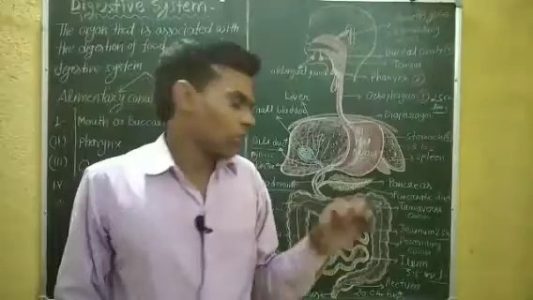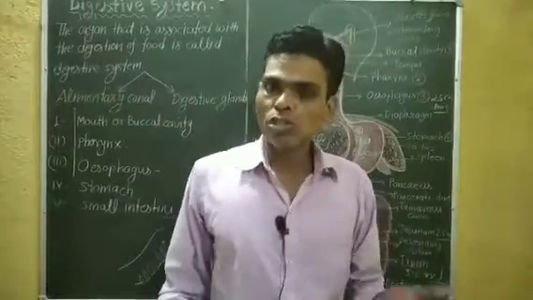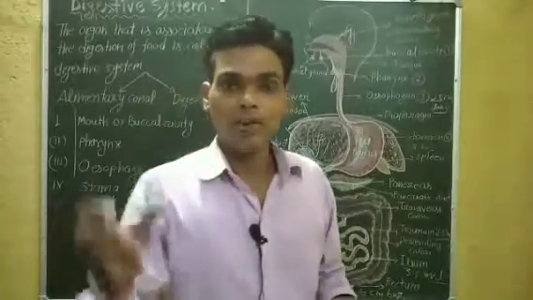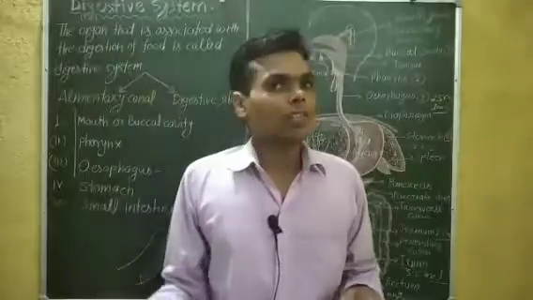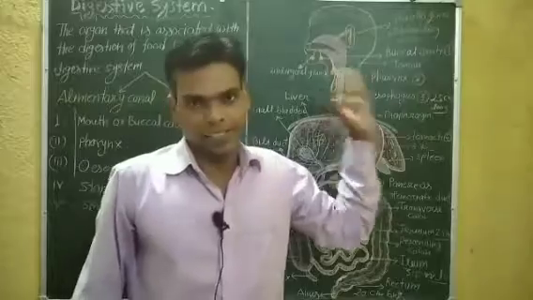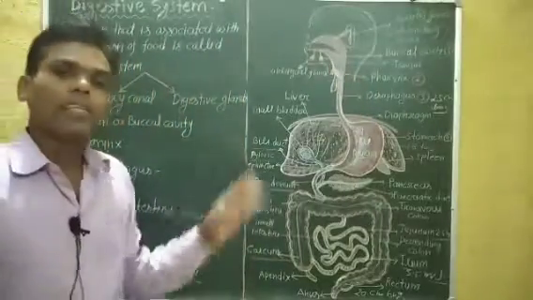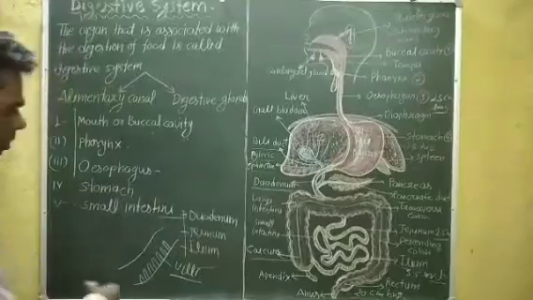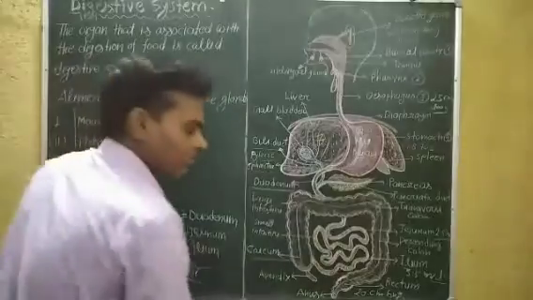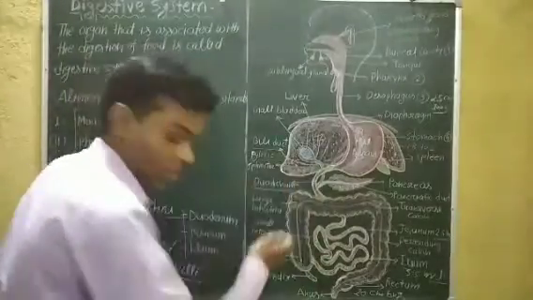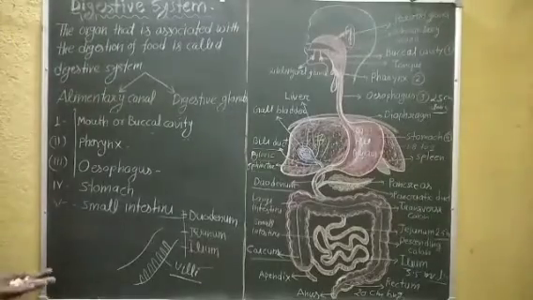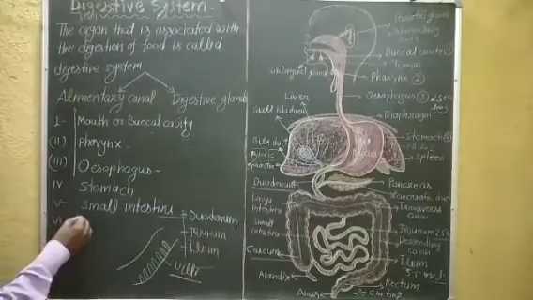During the respiration process, glucose breaks down in the presence of oxygen into carbon dioxide and H2O, and releases energy such as 38 ATP. That energy is used by the cell. So the important role of villi is to absorb food material such as glucose, fructose, etc. Now the last one, sixth, is the large intestine.